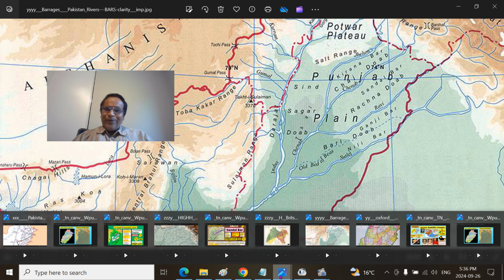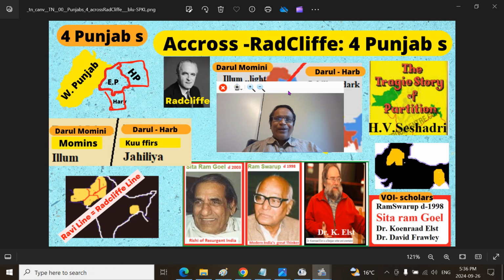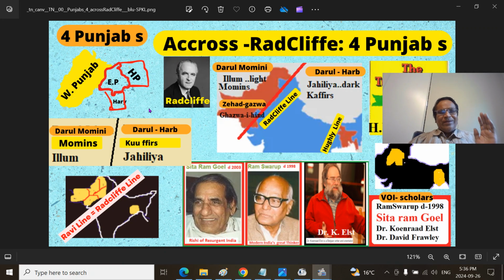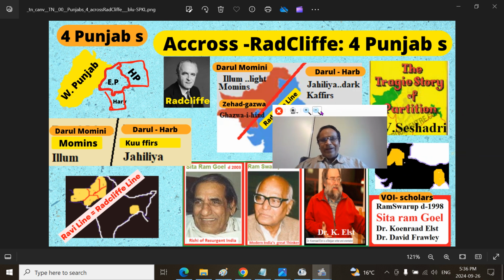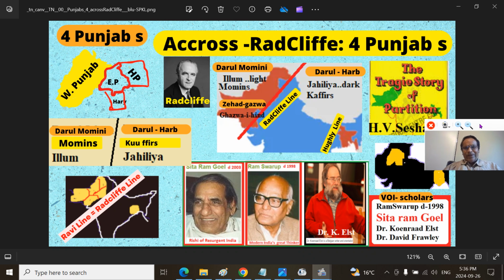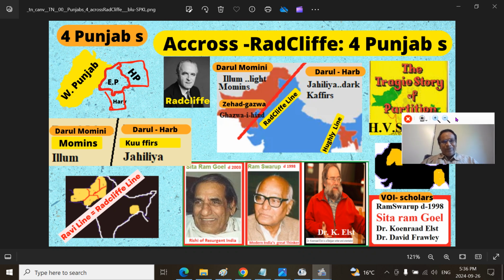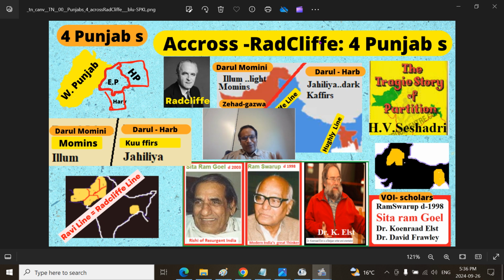And before that, maybe I should have shown this one. There are four Punjabs today. This is the Radcliffe line, the partition line, an ideological line based upon the ideology of Islam, Darul Islam, Darul Harb, believers, unbelievers, Islam, Jahiliyya. I will not talk about that. That is a point of totally different discussion. I discussed it elsewhere in partition. So we are only concerned with this part. Four Punjabs: Punjab, and West Punjab across the Cyril Radcliffe line. That is our point of interest. So, just showing you so that you know there are four Punjabs on planet Earth.